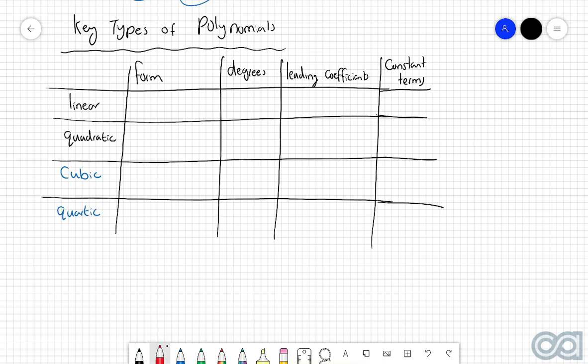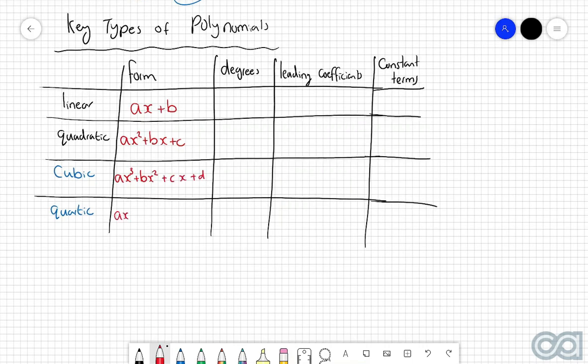The general form of a linear function is ax plus b. The key feature here is that the highest power of x is 1. But of course, whenever we write a power of 1, we don't necessarily bother with that, so I'm not going to bother with it here either. Then the general form of a quadratic is ax squared plus bx plus c. And again, the key feature of a quadratic being that its highest power of x is 2. Then for a cubic, it's ax cubed plus bx squared plus cx plus d. And then finally for a quartic, we have ax to the power of 4 plus bx cubed plus cx squared plus dx plus e.